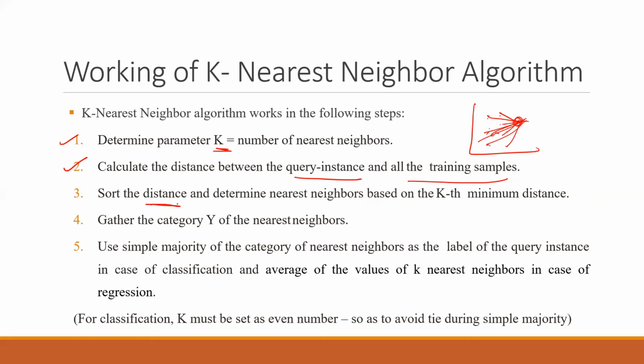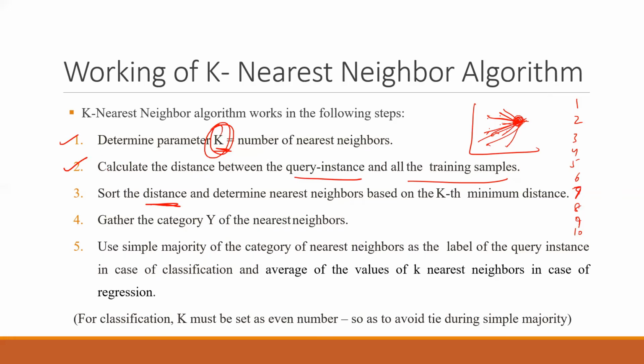Then you have to sort. You have found all the distances, right? So the first point was to have a value of k in mind, but whenever a new point comes up, you have to find the distance. Every distance will be found, and then you will also have to sort it. Let's say the distances came out to be 1 2 3 4 5 6 7 8 9 10, right? So these are the 10 distances that came up, and we have done the sorting.